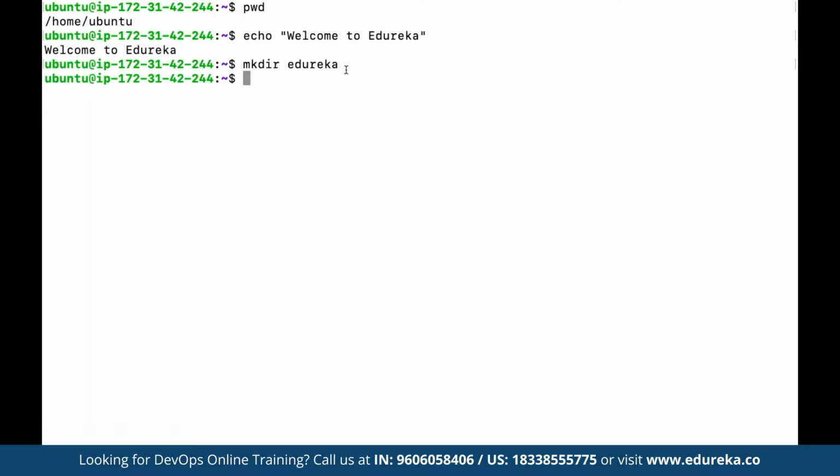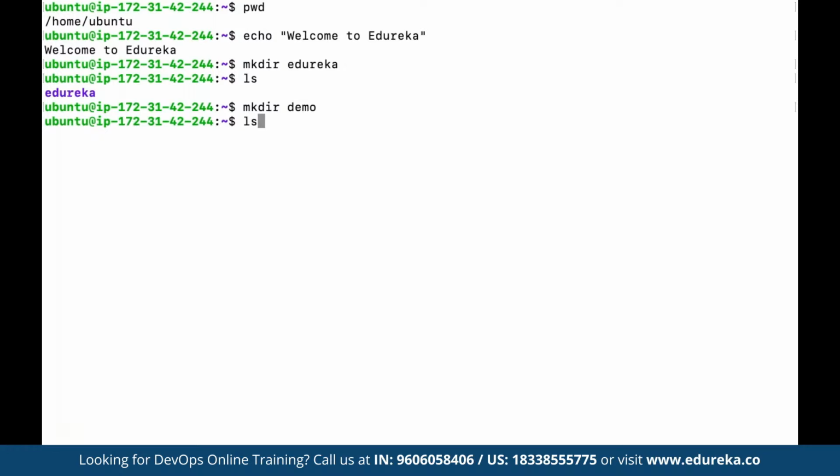Right? So here we can make use of sudo. And now, let's suppose here we define mkdir, right? Now if we want to see the list of all the available files and directories here, we can make use of ls. Currently we are working under this directory named Ubuntu, and currently we have only one folder created by the name of Edureka, correct? So let's say we make another folder with the mkdir command, suppose we name it demo. So again, a directory has been created.